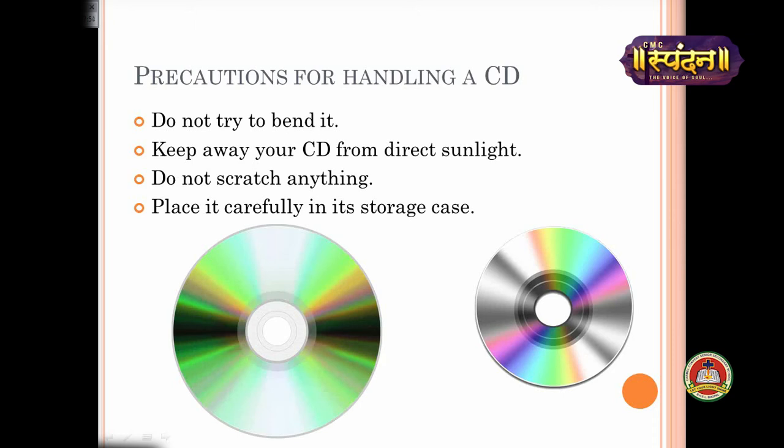Keep your CD away from direct sunlight. Never keep your CDs where sunlight comes directly. Always keep it in a case. We are getting a CD case also. In that case you can keep your CDs so that they will be safe.